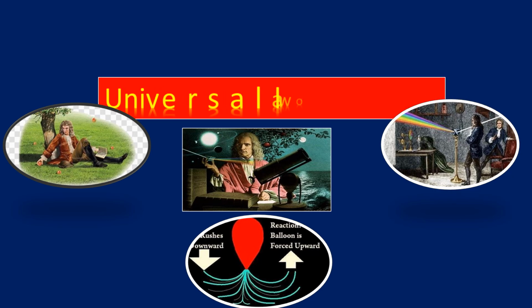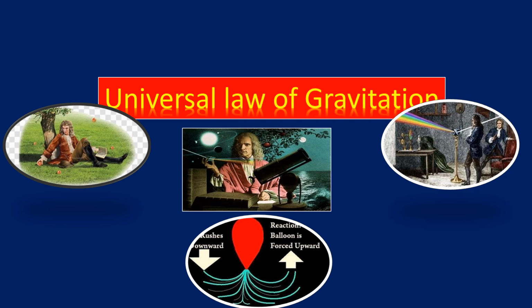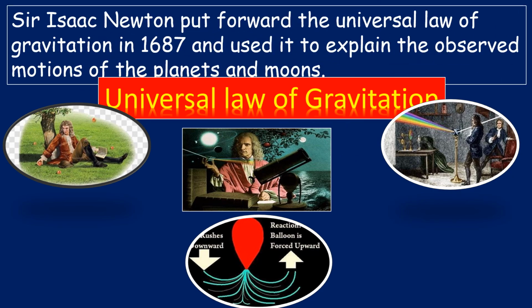Now, the universal law of gravitation was stated by Sir Isaac Newton. Now, what did he state about it? Sir Isaac Newton put forward the universal law of gravitation in 1687 and used it to explain the observed motions of the planets and moons.